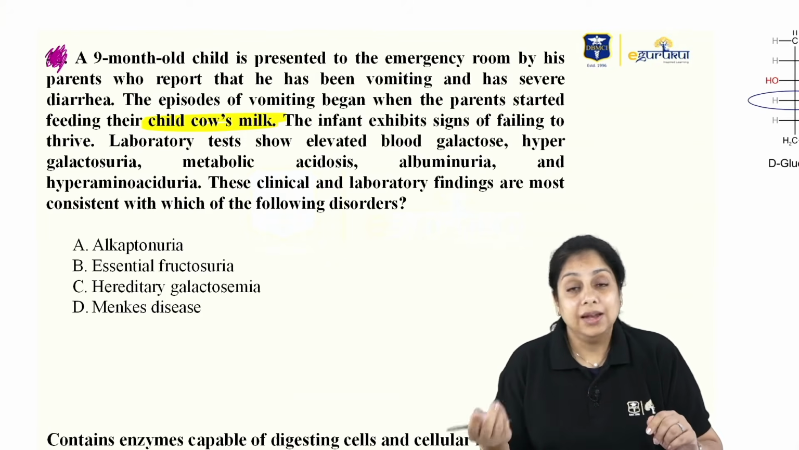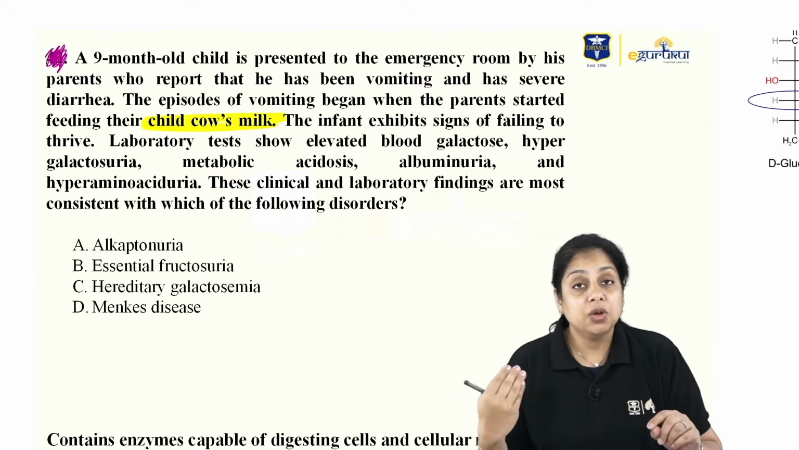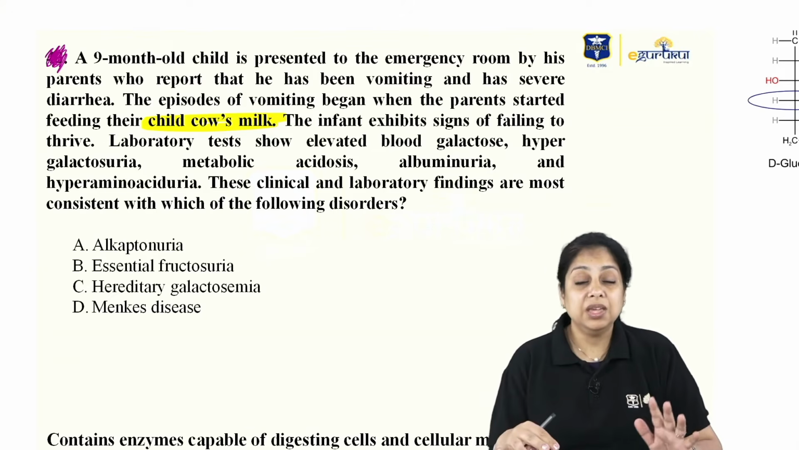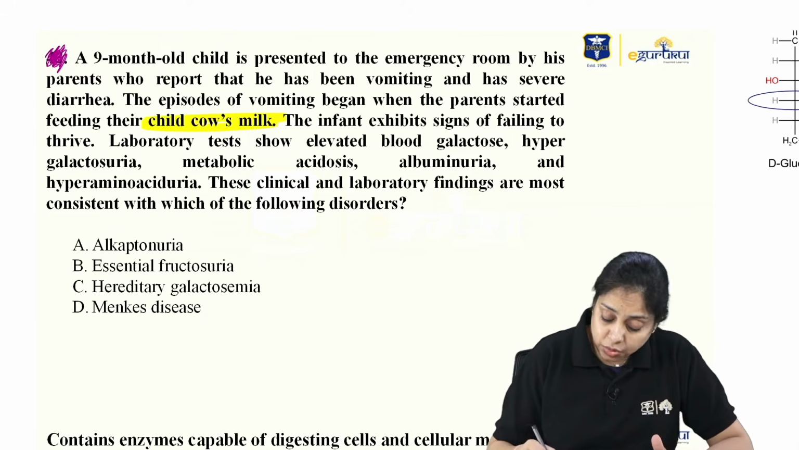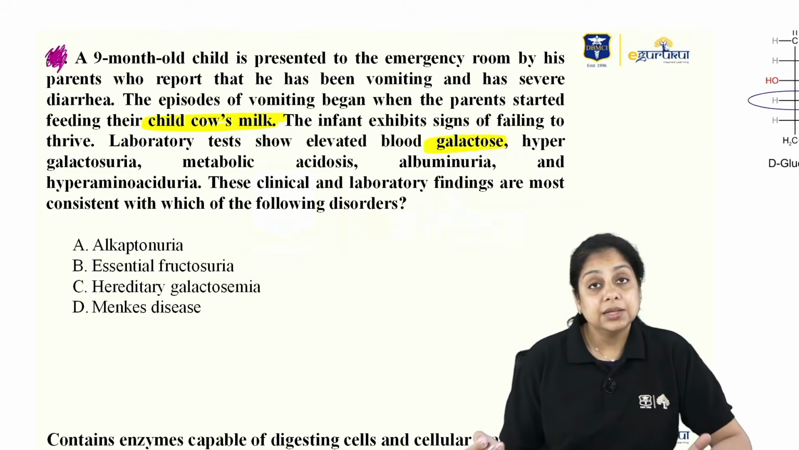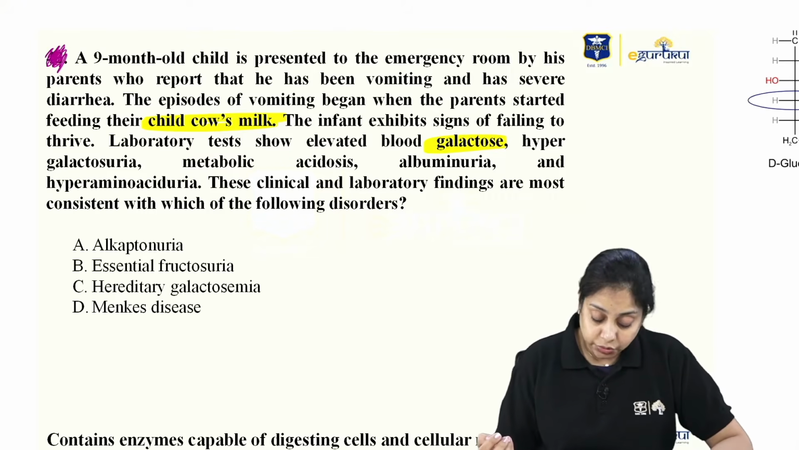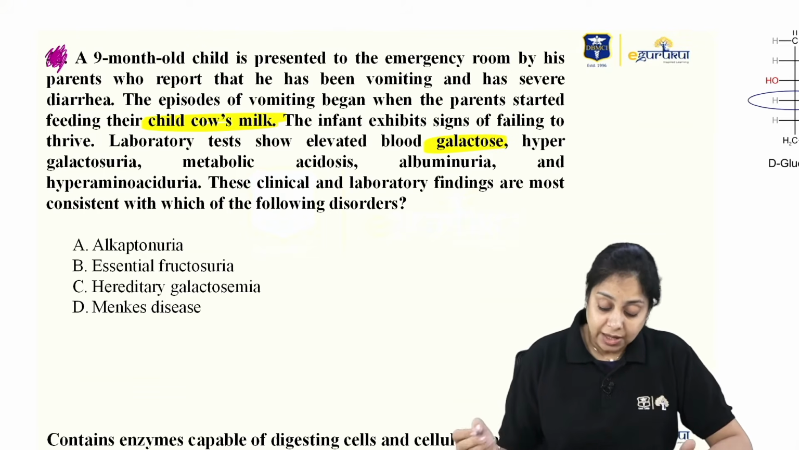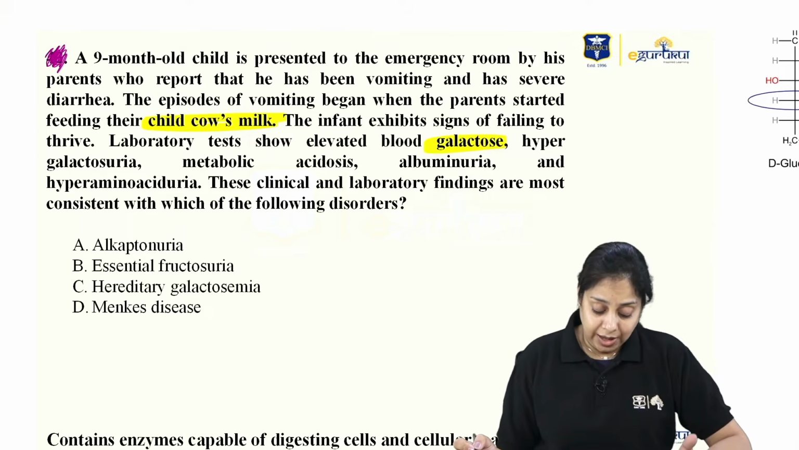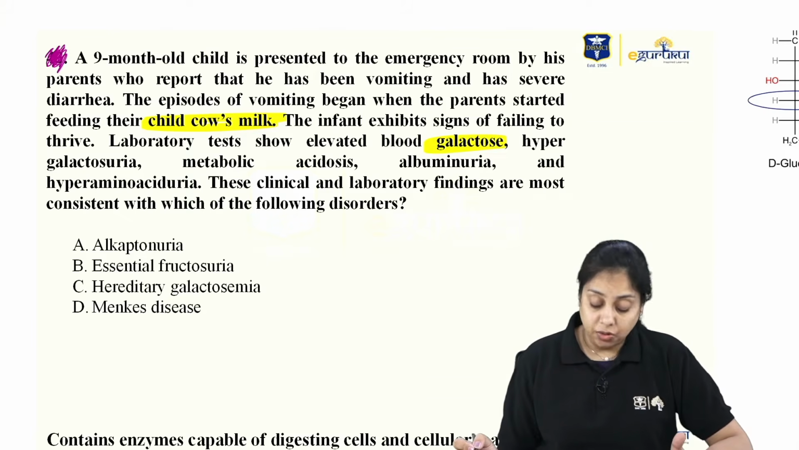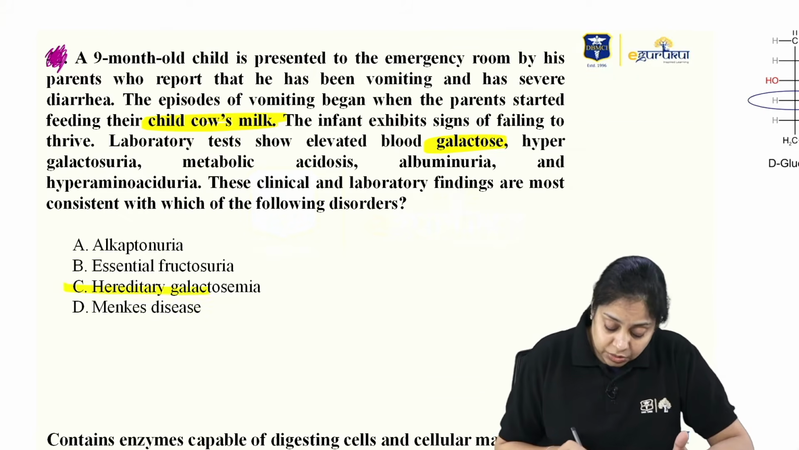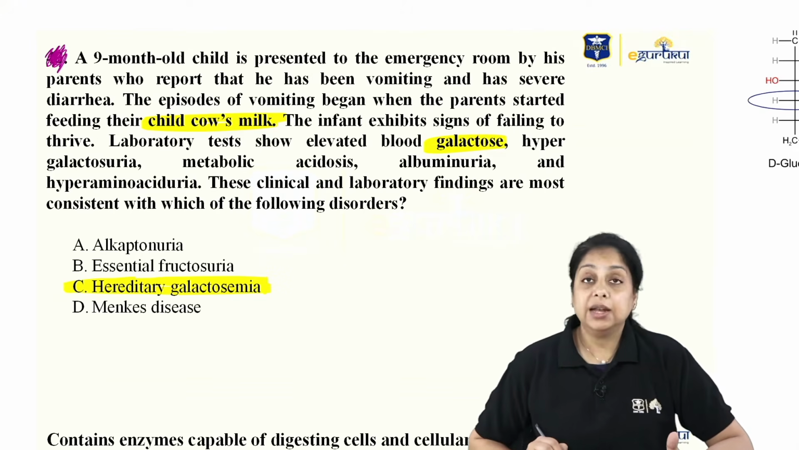Cow milk has lactose. So it means some kind of deficiency is going on with the baby, resulting in the vomiting. Laboratory tests showed elevated blood galactose, which makes sense also. Galactosuria, metabolic acidosis, albuminuria, and hyperaminoaciduria. These clinical and laboratory findings are most consistent with which of the disorders? There is only one option related to galactose, that is hereditary galactosemia.